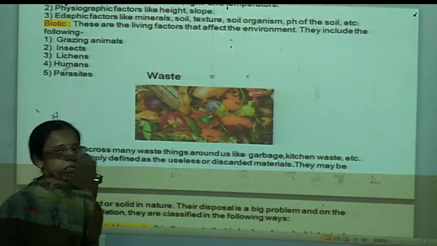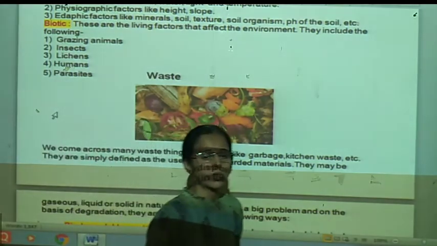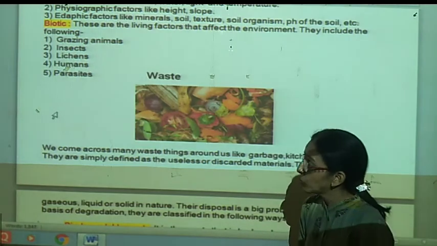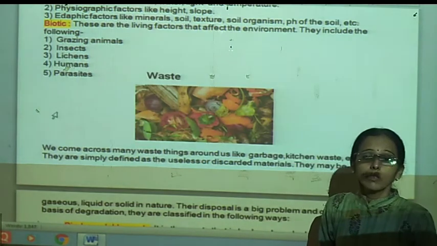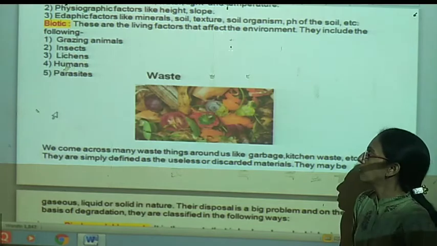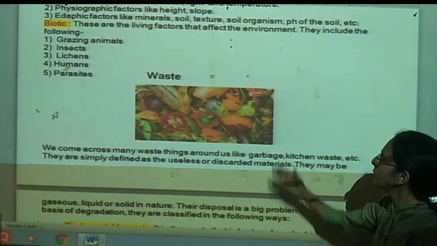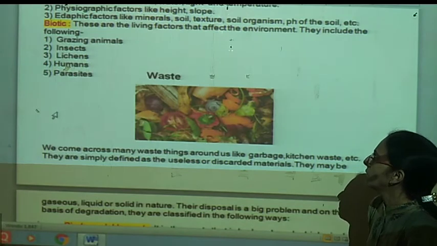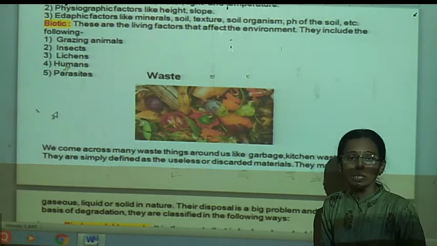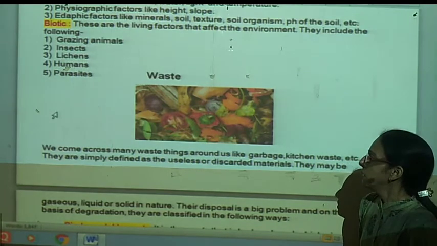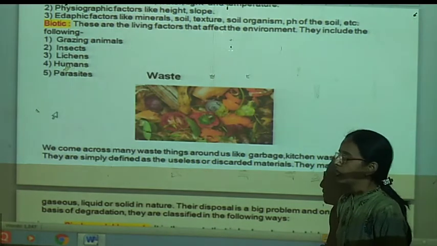It may be industrial waste, factory waste, then medicinal waste, school waste, hospital waste, then leftovers from the household. Now in this picture you can see that these are the leftovers of the fruits, vegetables, etc. These all are related with waste things.